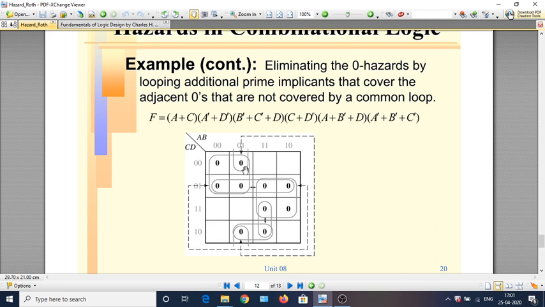So let us see what this square is. This square is where AB changes in all possible manners, C is 0, D is 1. So it is C or D complement. This is the term corresponding to this one. Similarly, if you look at this one, this is where it is A bar plus B bar plus C bar. This is the last term. Like that, redundant terms are being introduced.